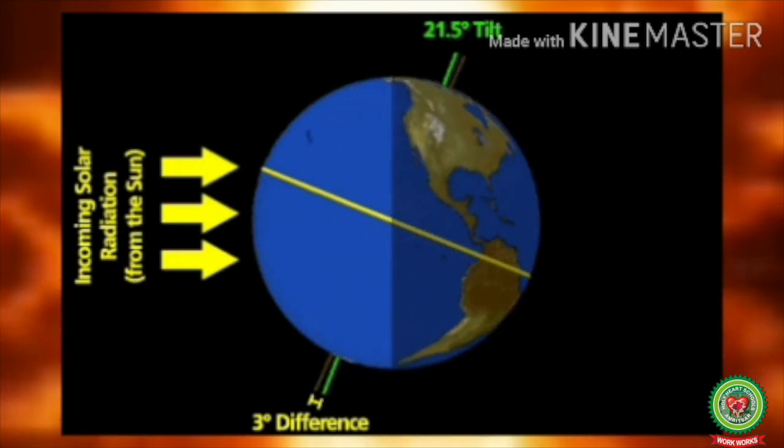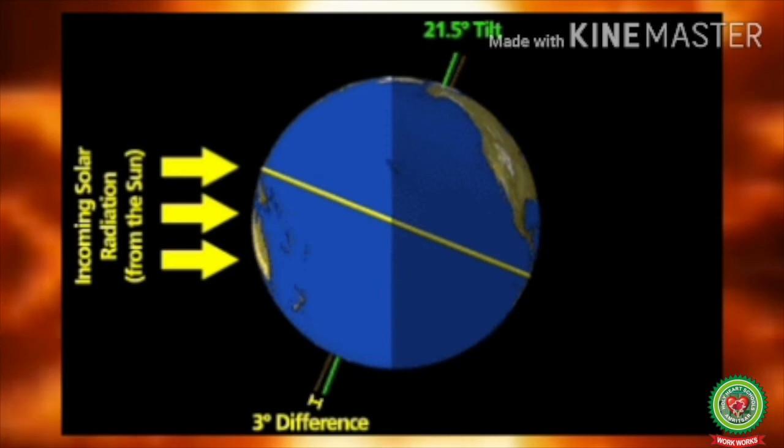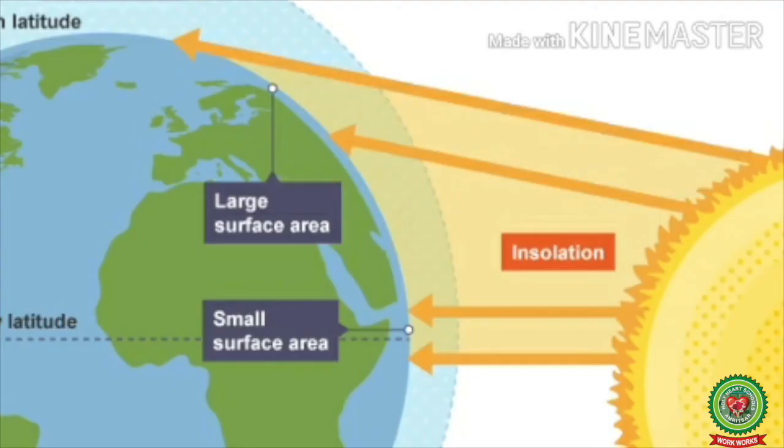Due to the spherical shape of the earth, the inclination is different at different places. The inclination of rays is maximum at the pole and least at the equator, which means that the equator receives the vertical rays of the sun, whereas poles receive the slanting rays of the sun.